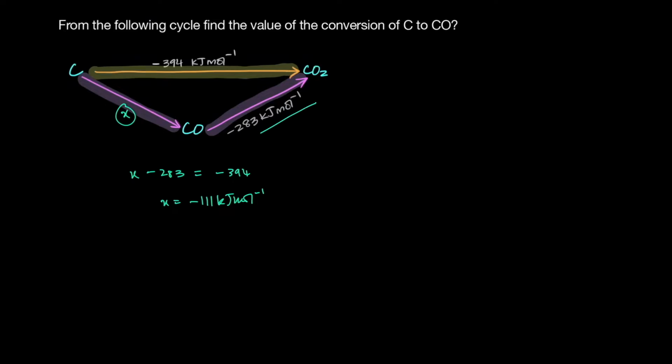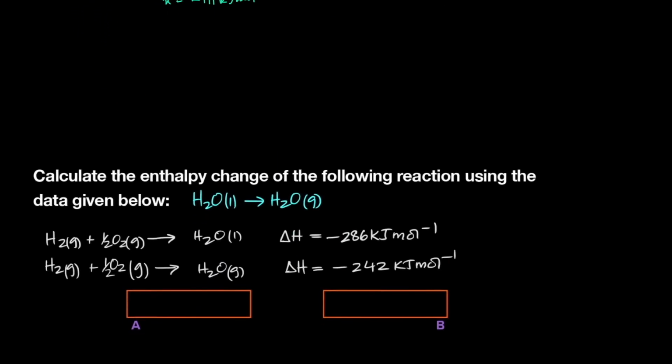Carbon dioxide to carbon monoxide would simply be plus 283, because the backward reaction ka enthalpy change is just the negative of the forward reaction. So again, carbon to carbon monoxide, x is equal to minus 394 plus 283, and that would still give you a minus 111. Okay. So next example that we have is this.